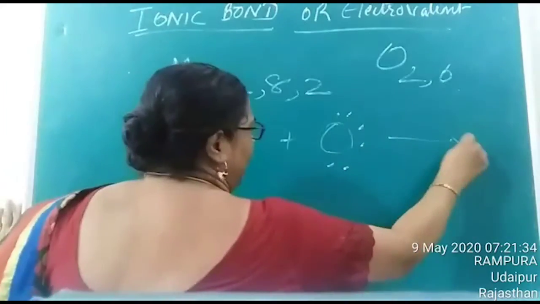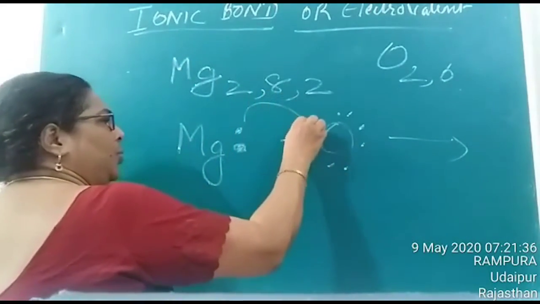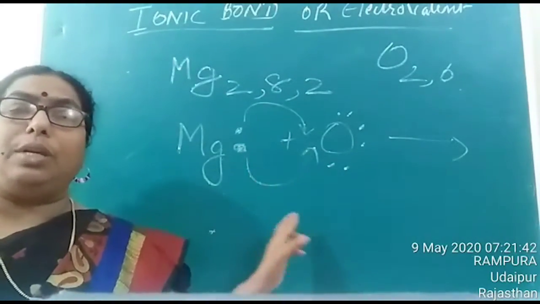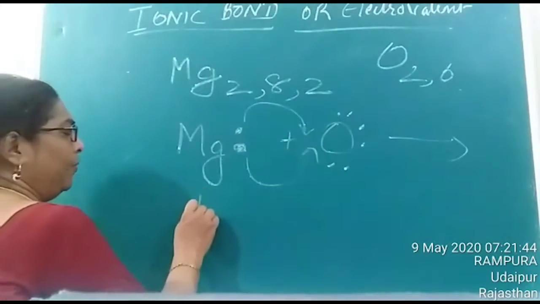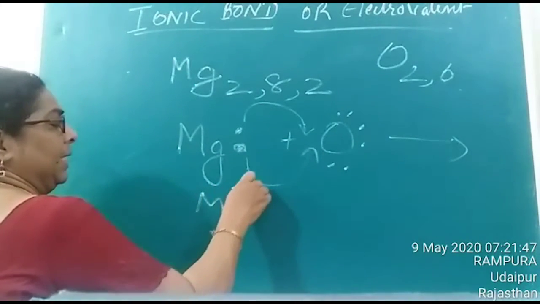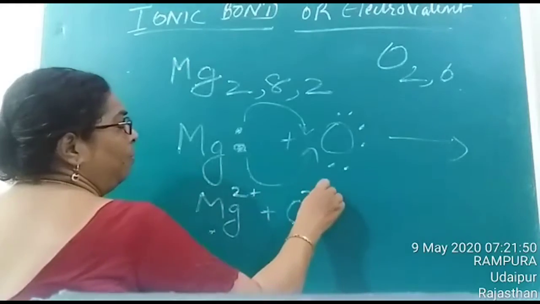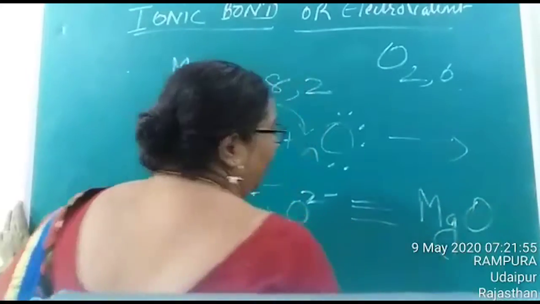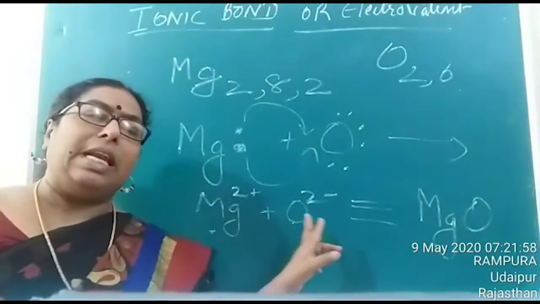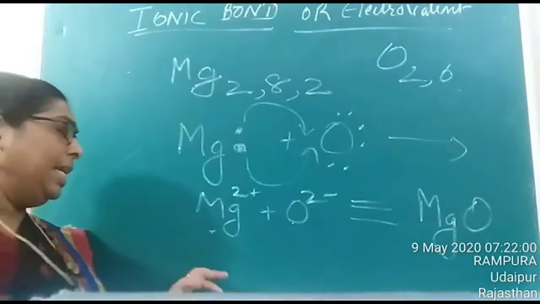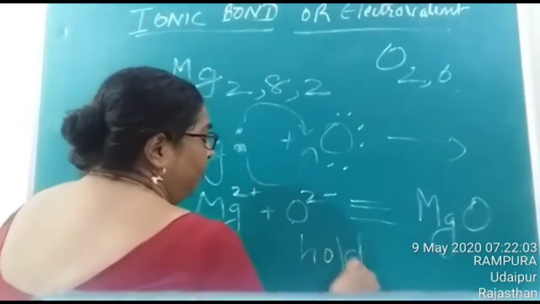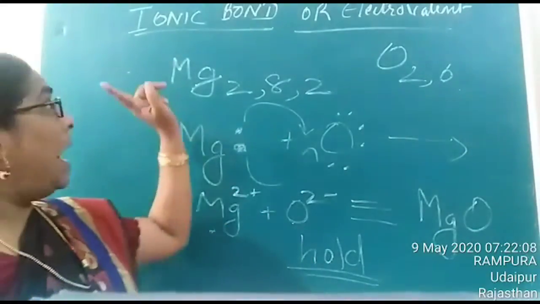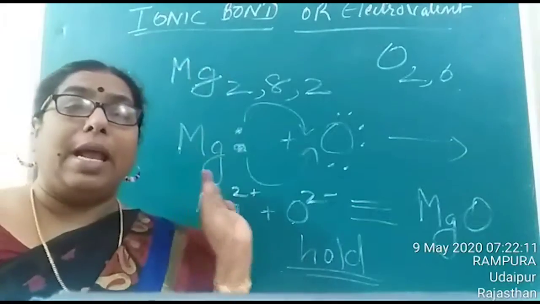So, in order to get stability, magnesium will lose 2 electrons to oxygen. The magnesium atom loses 2 electrons to oxygen, and you get Mg2+ and O2-, which results in the formation of the compound MgO. Is it clear? So this electrostatic force of attraction which holds atoms together in a molecule is termed as ionic bond or electrovalent bond.